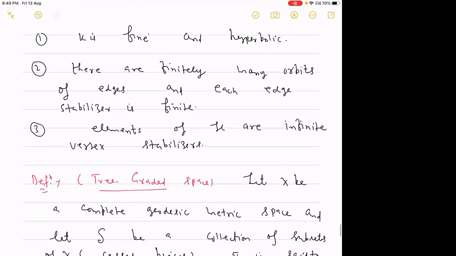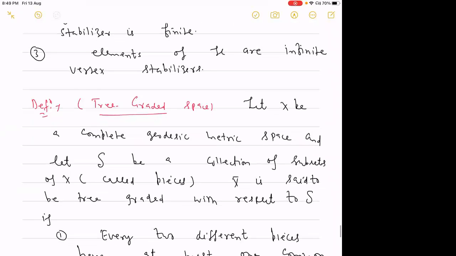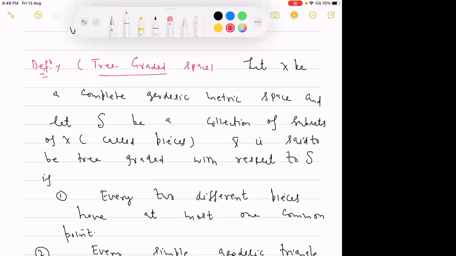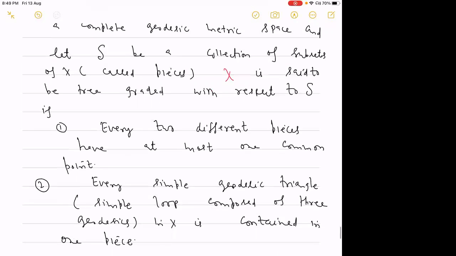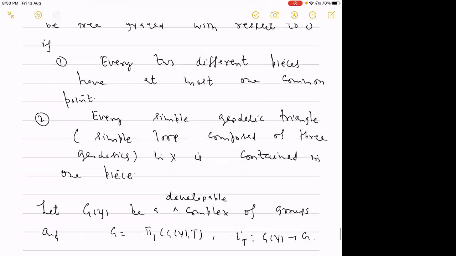Now we have the definition of a tree-graded space. Let X be a complete geodesic metric space and let S be a collection of subsets of X, which we will call the pieces. X is said to be tree-graded with respect to these pieces if, first, every two different pieces have at most one common point, and second, every simple geodesic triangle, meaning a simple loop composed of three geodesics in X, is contained in only one piece.